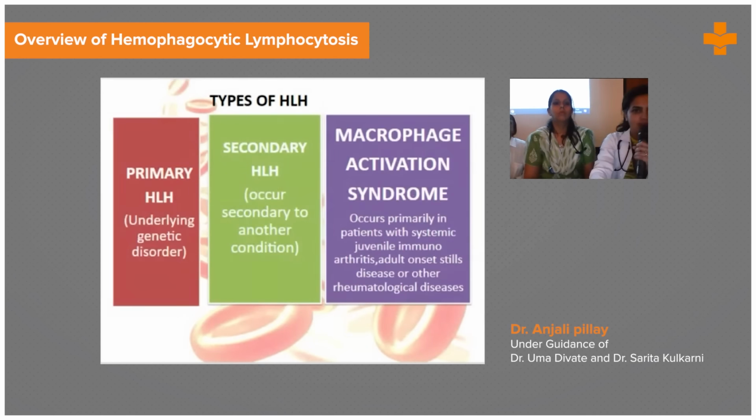Types of HLH: we have primary HLH, secondary HLH, and macrophage activation syndrome. In primary HLH, there is an underlying genetic disorder, and in secondary HLH, there are other secondary causes like a malignancy, an infection, or a rheumatological disease. When the background is a rheumatological disease, it is known as macrophage activation syndrome. This occurs primarily in patients with systemic juvenile idiopathic arthritis, adult onset Still's disease, or other rheumatological diseases.